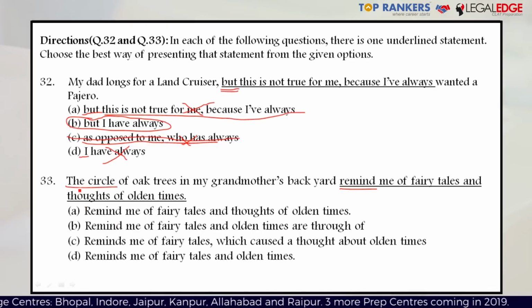So since this is the subject and remind is the verb, there has to be an agreement in both the words. So since the subject, the circle, is singular, remind has to be a verb with an S. So this should have been reminds and then it would have been grammatically correct. But since it is just remind, this is wrong. So option A and option B are eliminated for this reason alone. You're left with option C and D.